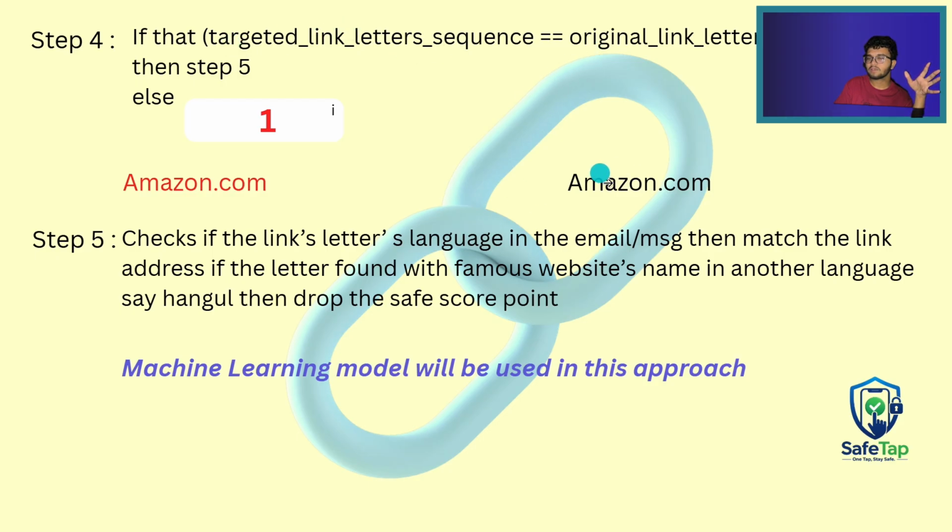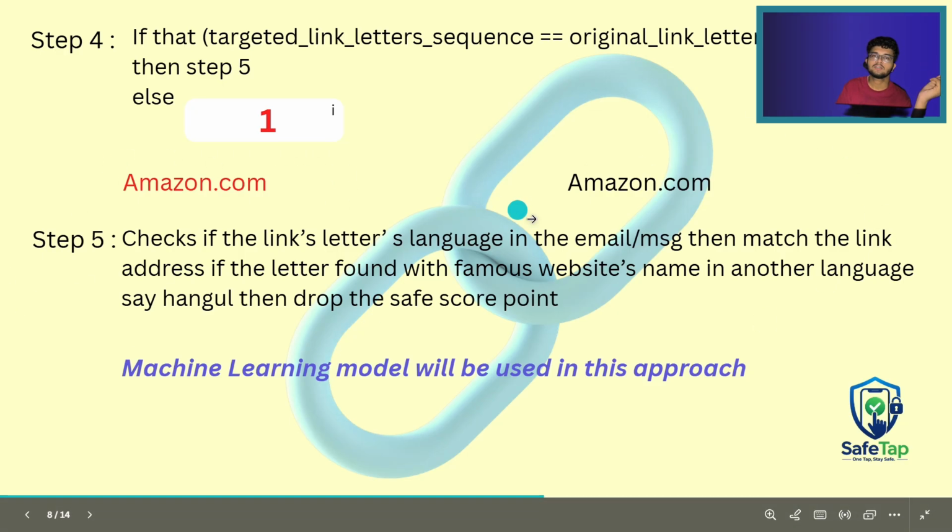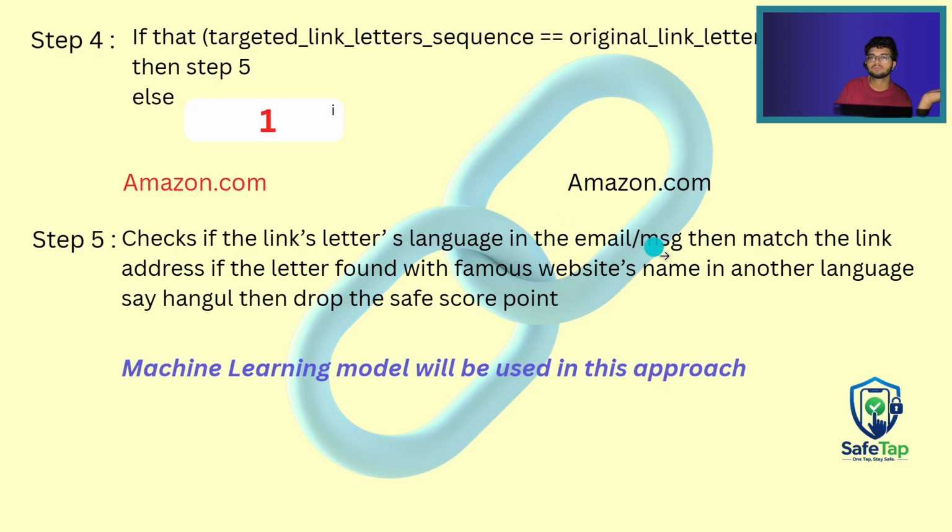And this website which we found on Google, we will find that a famous website name is similar to this website name, and which is basically the original website. The user supposes that this website is the original, but actually these websites are both different. So this is the real Amazon website.